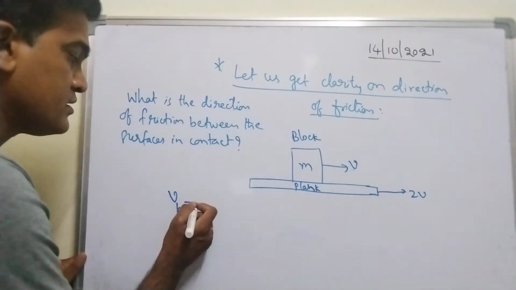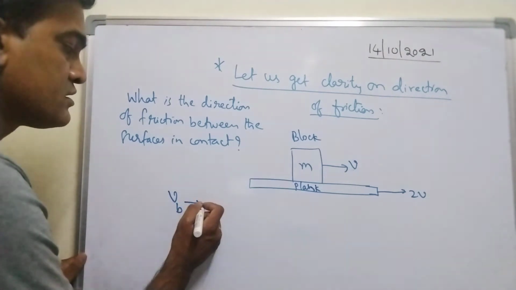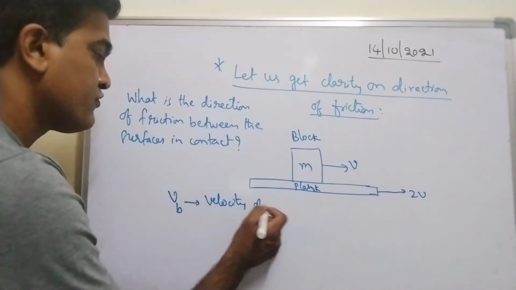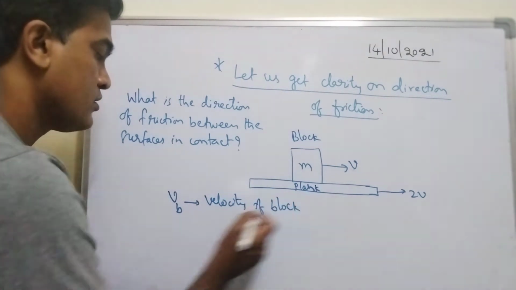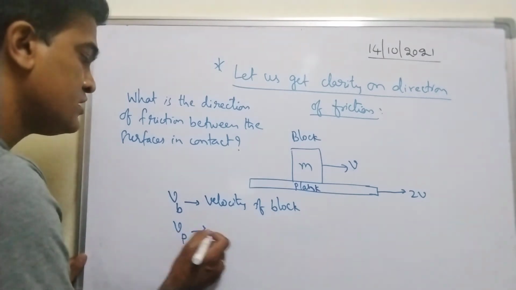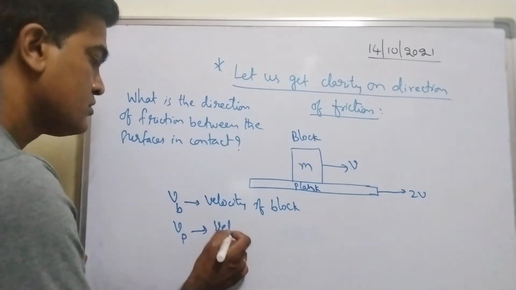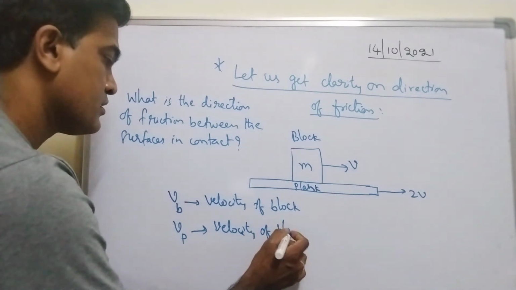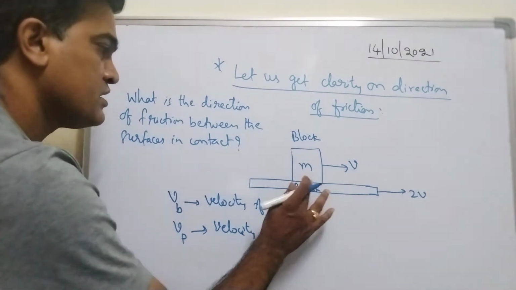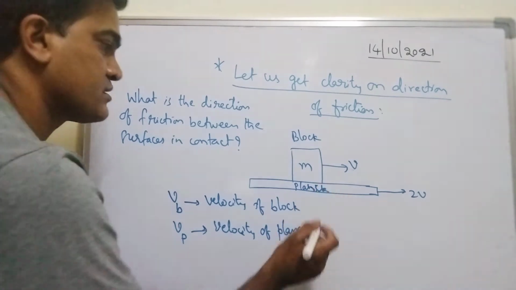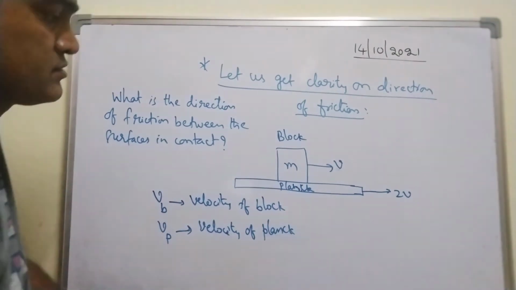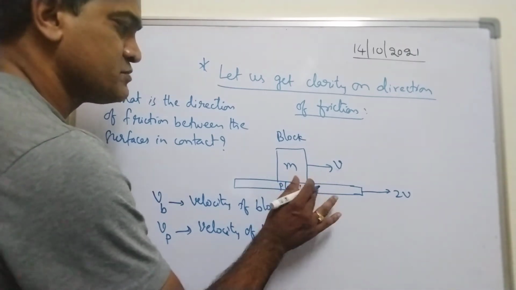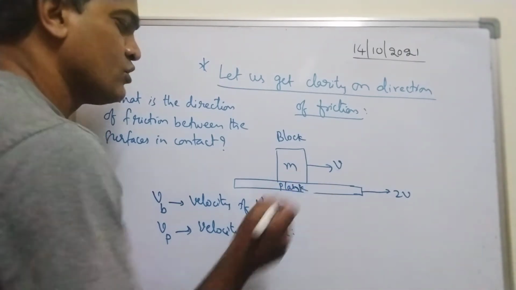Let me write like this. VB is nothing but the velocity of block. VP is called the velocity of plank. I'm not bothered about the spellings.